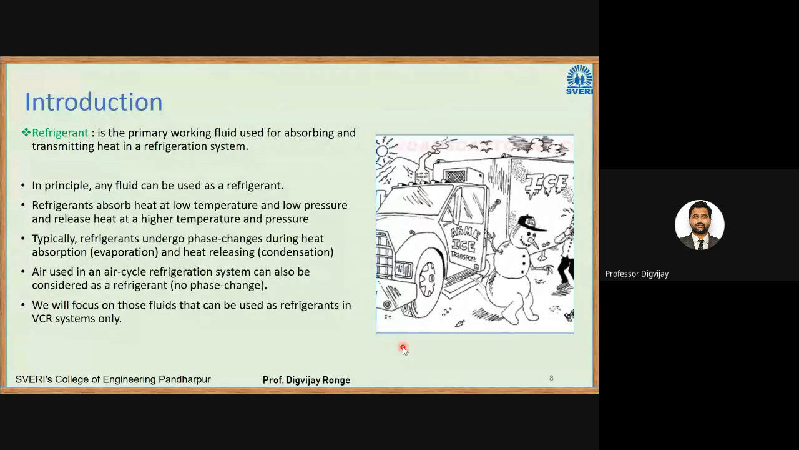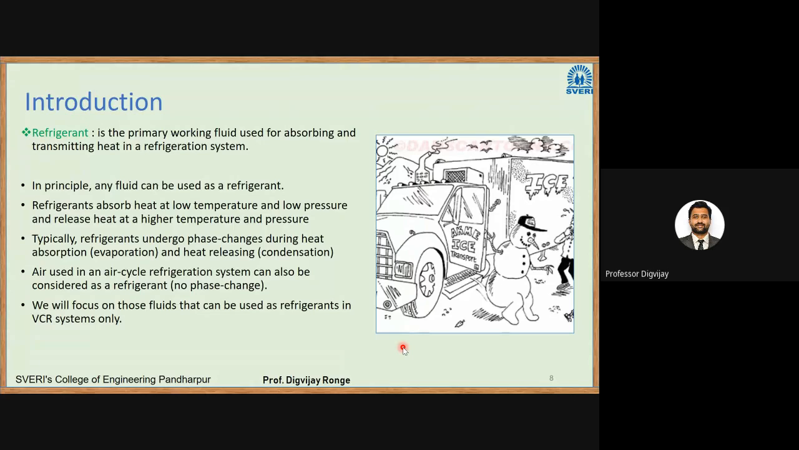So the refrigerant is absorbing heat in the evaporator. What is the function of the evaporator? It takes the heat from the space. The space can be a fridge, a room, or a warehouse. In that case, we are using this evaporator. The evaporator will take that heat from the room or the warehouse, and that heat is taken by the refrigerant.